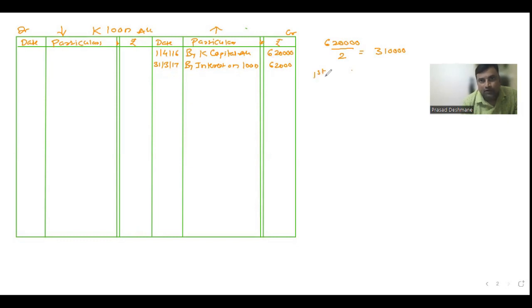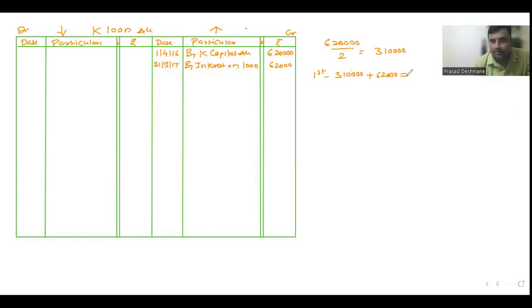So if you calculate the first installment, 3,10,000 is the principal, plus we just calculated the interest of 62,000. So the first installment will be 3,10,000 plus 62, which is 372. This will be your first installment, which you are going to pay.